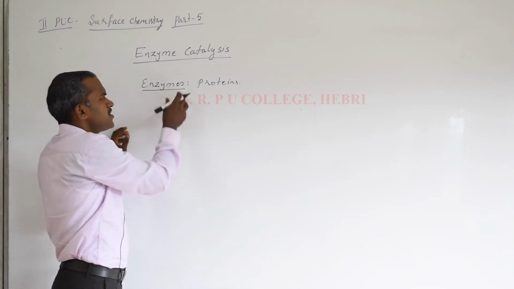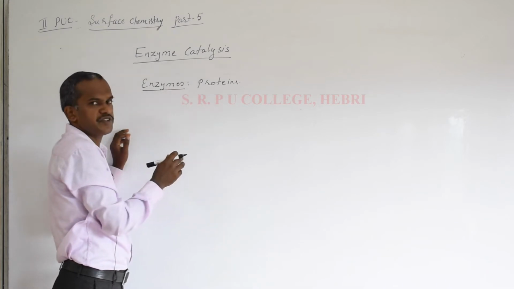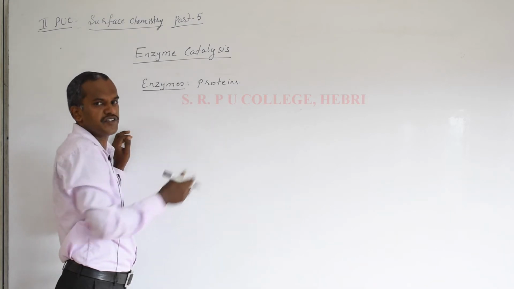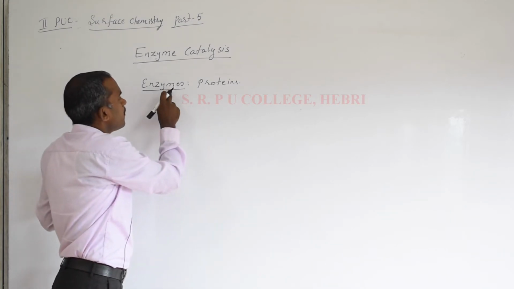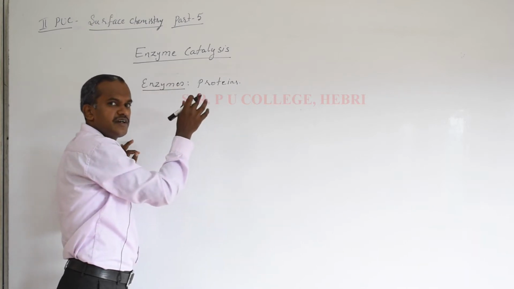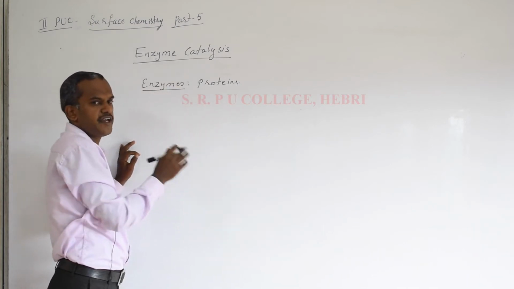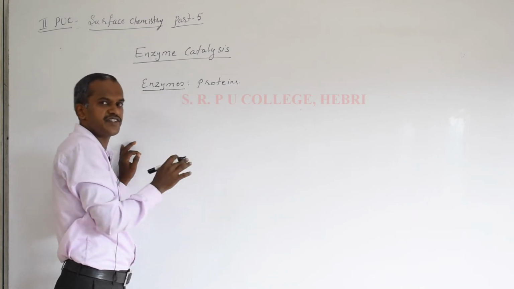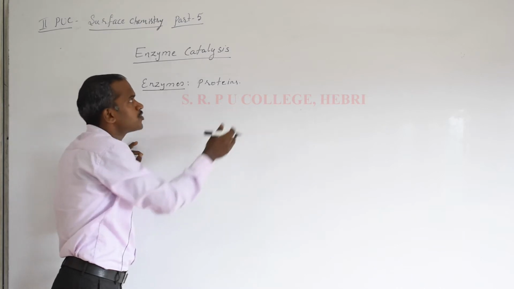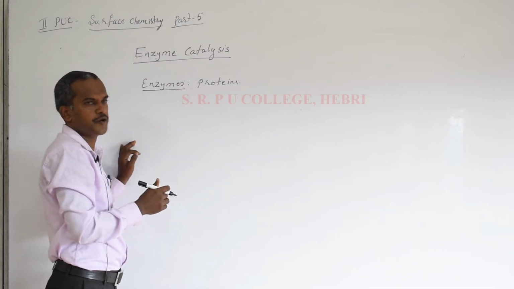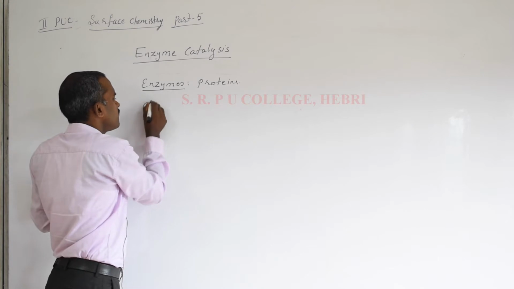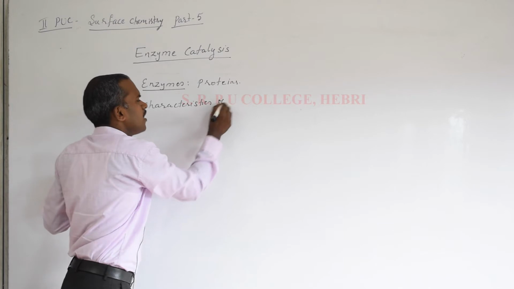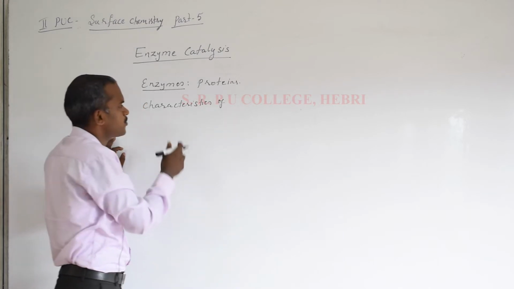Definitions may not be asked, but you should know what enzymes are. Most enzymes are proteins in nature, meaning they are made up of amino acids. These enzymes are superior to ordinary catalysts in various reactions because they are highly efficient. Let us discuss some examples of enzymes, then I'll move on to the characteristics of enzymes. Listing the different characteristics of enzymes is easy, since most of the properties are similar to those of a catalyst.